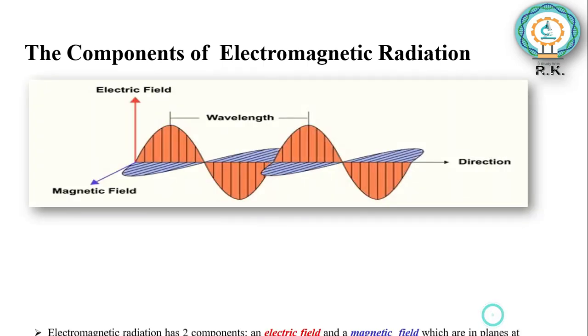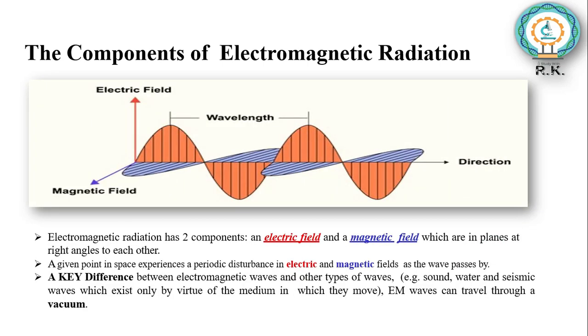Let's see the components of electromagnetic radiation. Electromagnetic radiation has two components, an electric field and a magnetic field, which are in planes at right angles to each other. A given point in space experiences a periodic disturbance in electric and magnetic fields as the wave passes by.